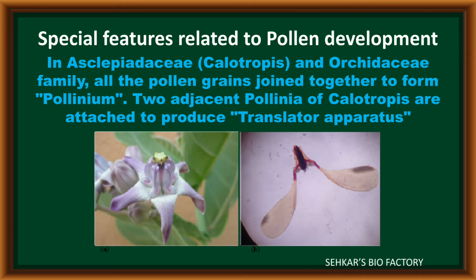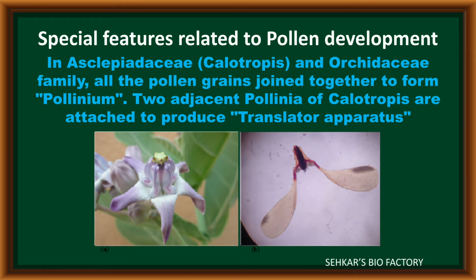In Asclepiadaceae members, the best example being Calotropis, along with some Orchidaceae members, the pollen grains are joined together to form a structure. Now it is called pollinium. The group of pollen grains is called pollinium. These are present in a sac-like structure.